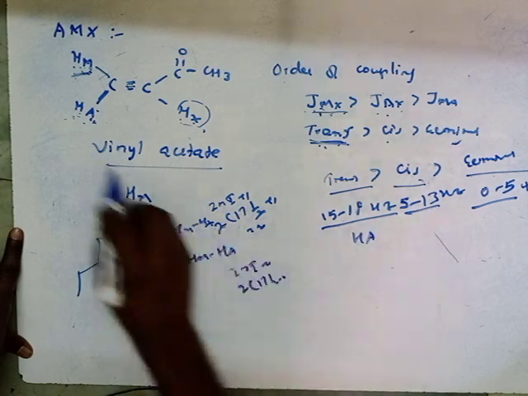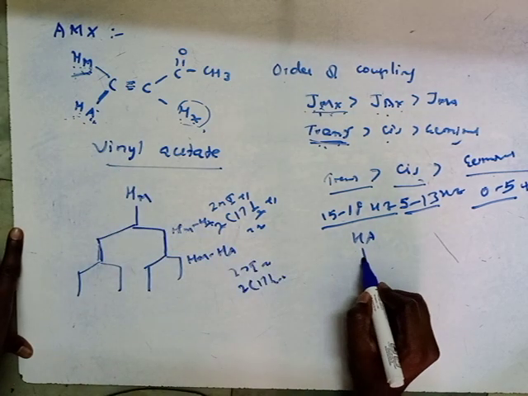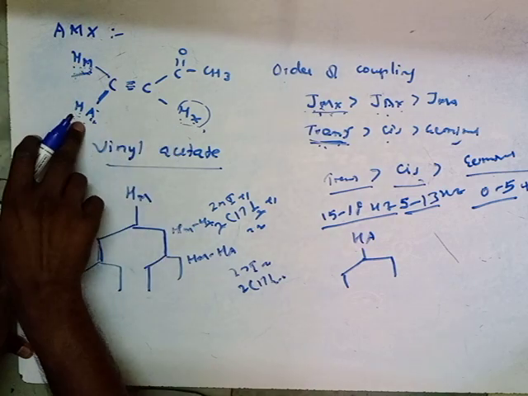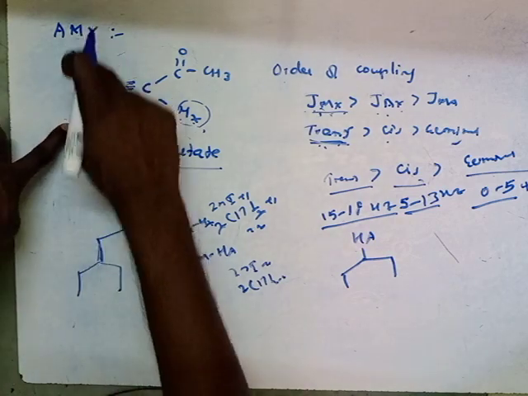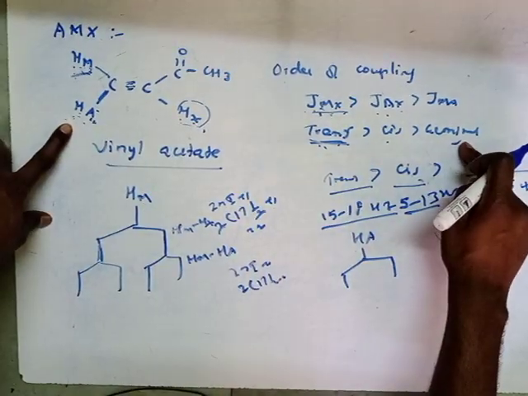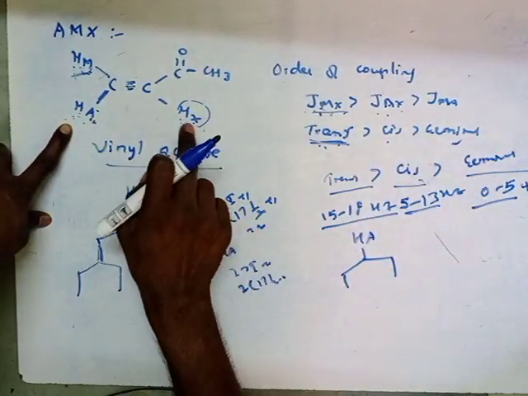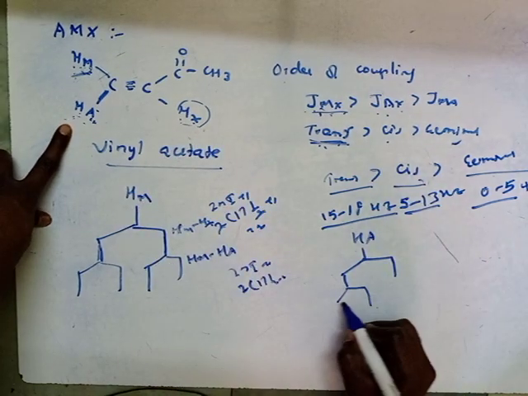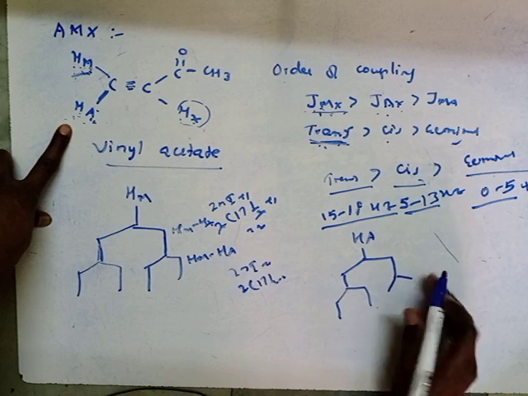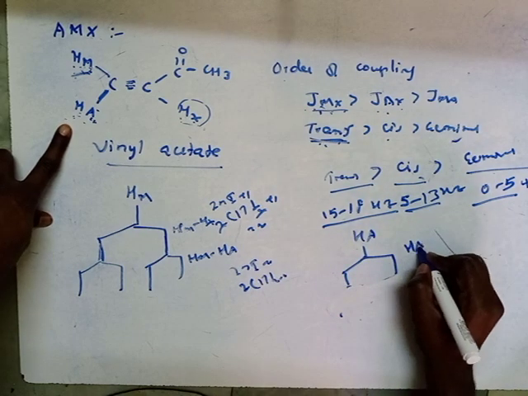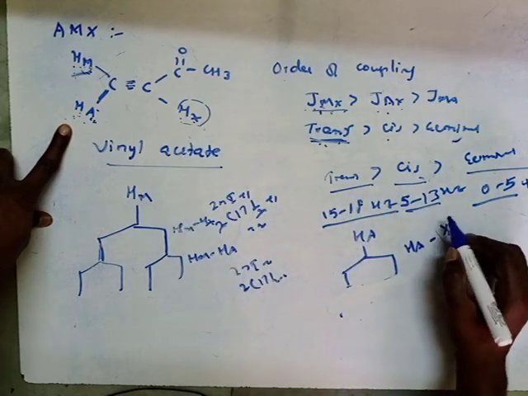Similarly, now we are taking the coupling for the HA proton. For the HA proton, what is the highest coupling? For this HA, one is geminal and the other is cis. So cis coupling is more when compared to geminal. So first you have to couple with the HX proton.